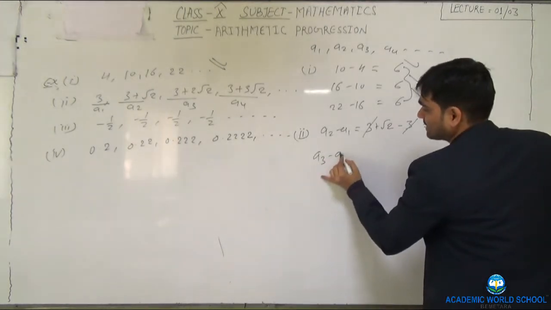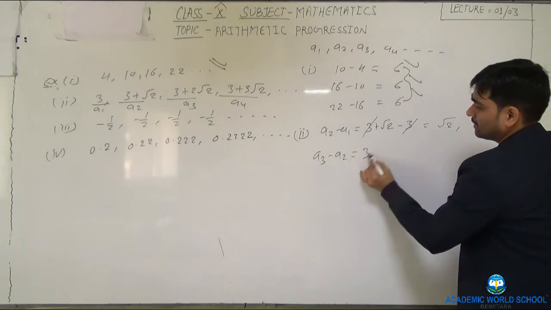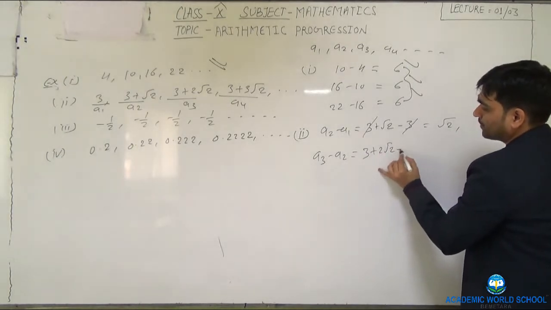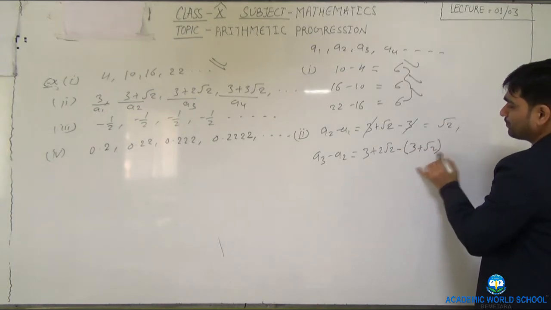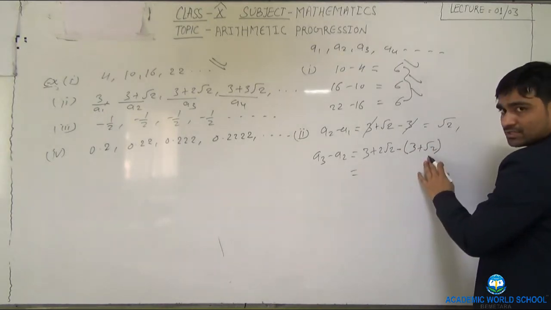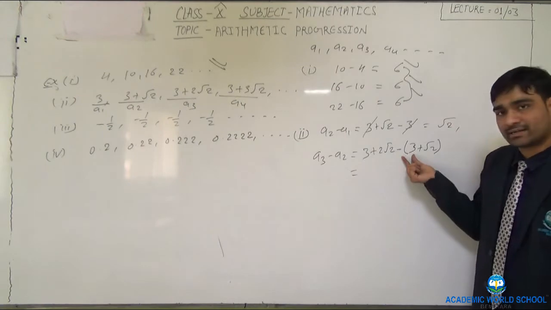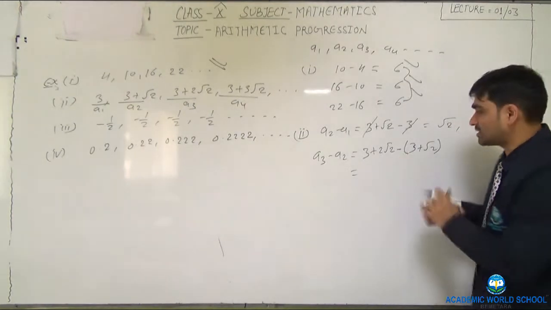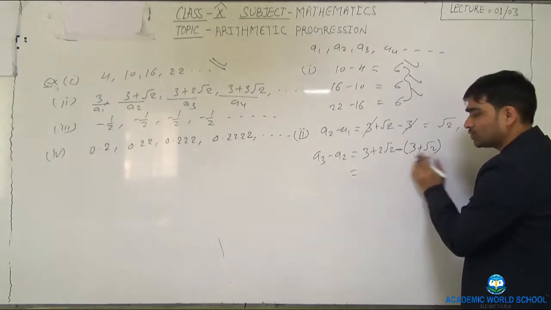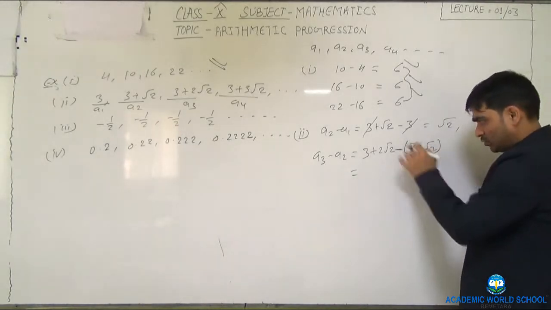Similarly, A3 minus A2, solve it. So 3 plus 2 root 2 minus, open bracket, 3 plus root 2. What will happen? Open bracket first. Here I have used bracket. Do you understand why I have used this bracket? Because this is a minus sign and after it I am having two terms. So that I have used bracket.